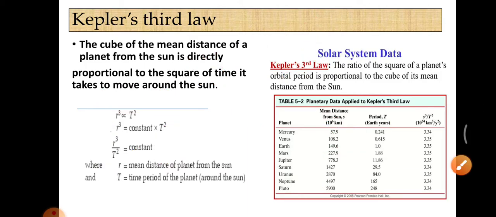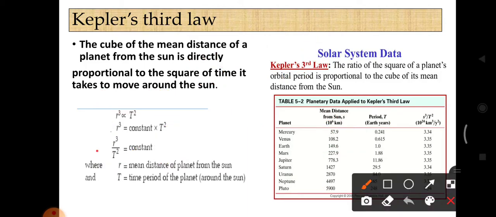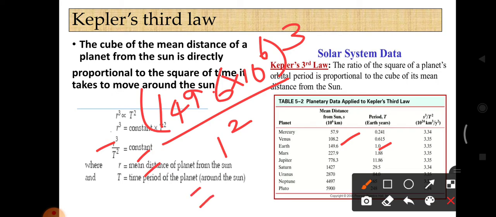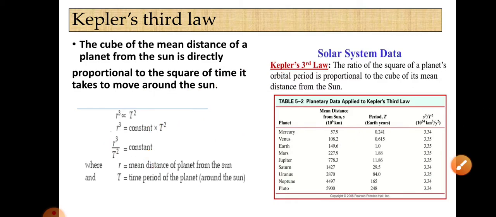So when we divide, you have to cube this value: 149.6 into 10 power 6, cubed, by t squared. What is t? It is 1, squared. If you divide this, you get 3.35. For Earth, r cube by t squared is 3.35.